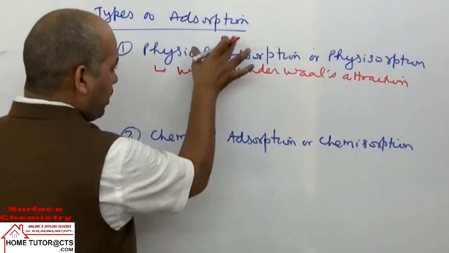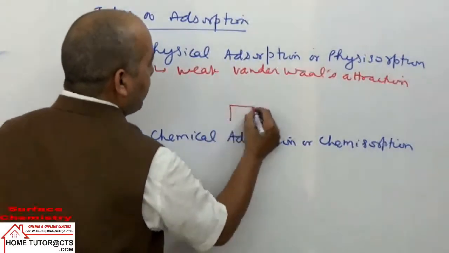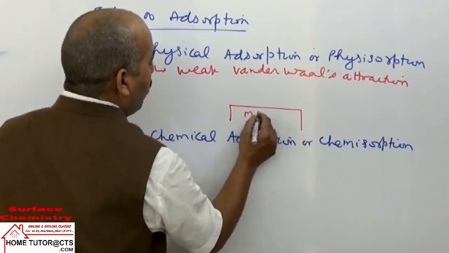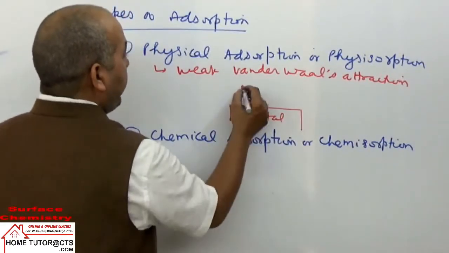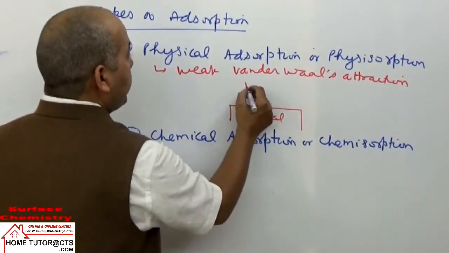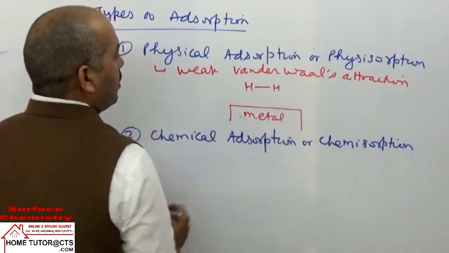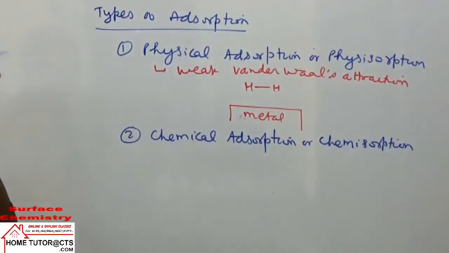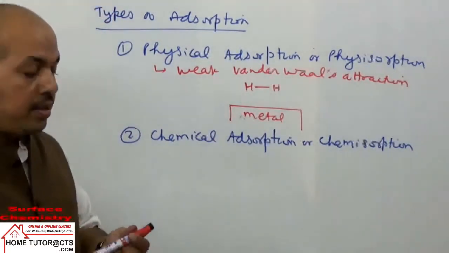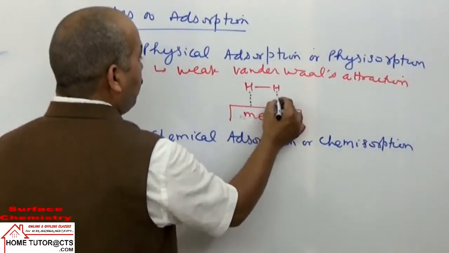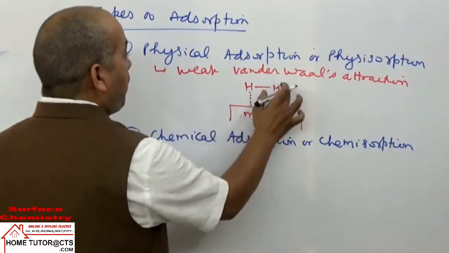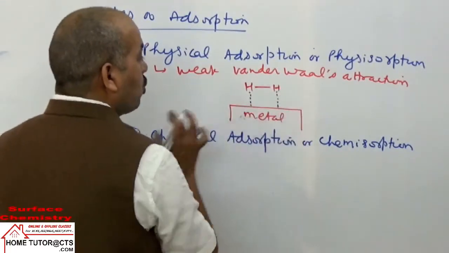I explain the difference through a table. We can just take here, if I write some metal as adsorbent, and suppose the gas is hydrogen. If on the metal surface hydrogen gas is adsorbed by physisorption, they have weak interaction operating between adsorbate and adsorbent.